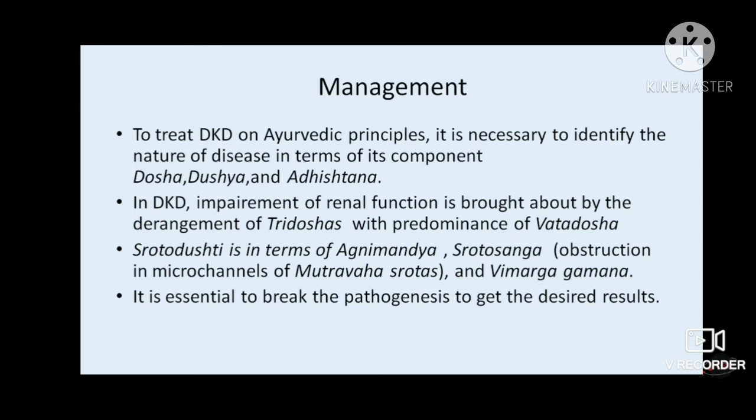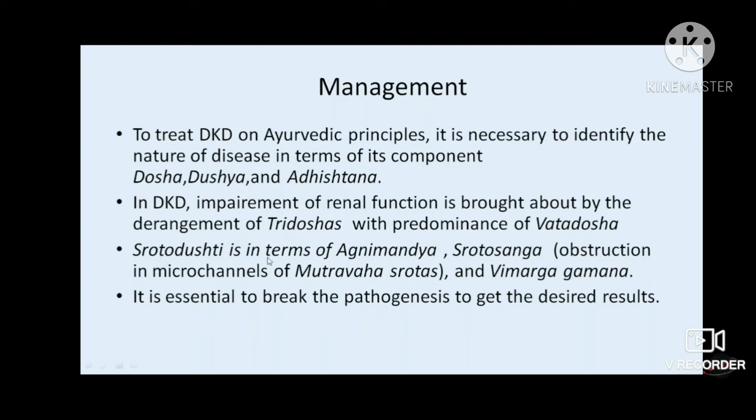So when we have to think about the management part of diabetic kidney disease, we have to identify the nature of the disease in terms of dosha, dushya, and adhishthana. We also have to find out the derangement of the three doshas, and we see that there is predominance of vata dosha along with the other doshas.